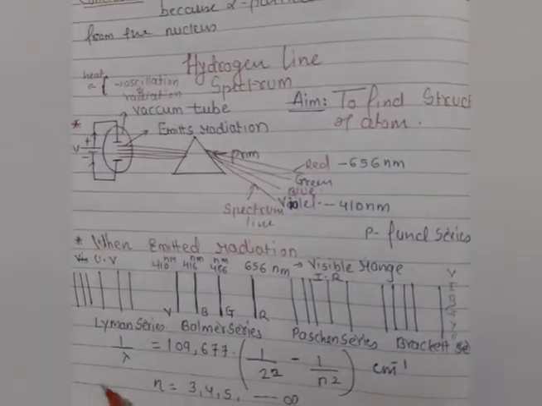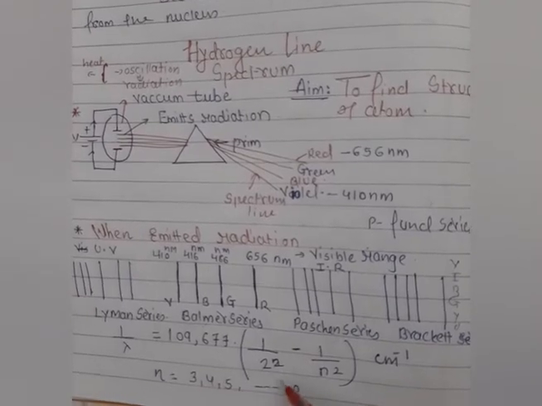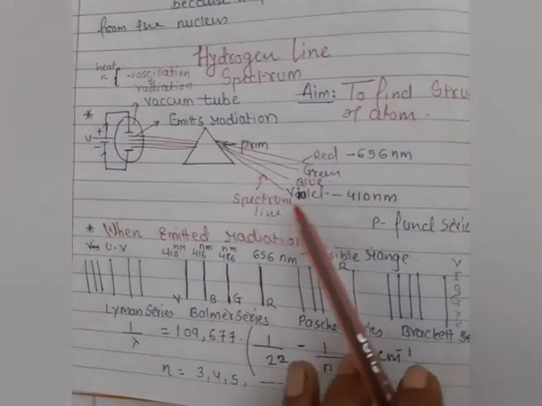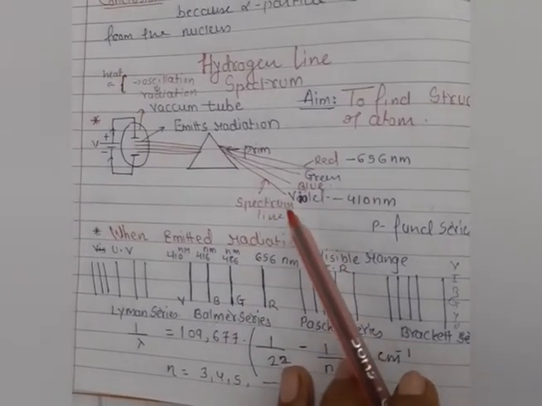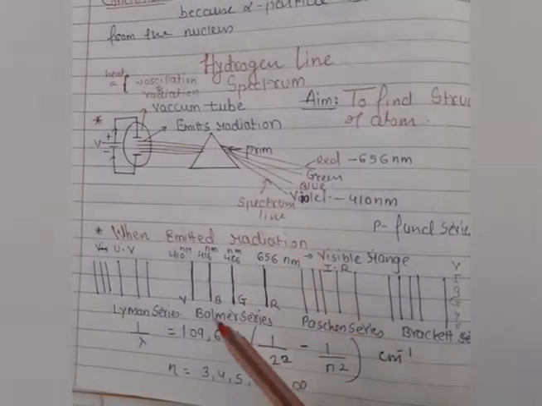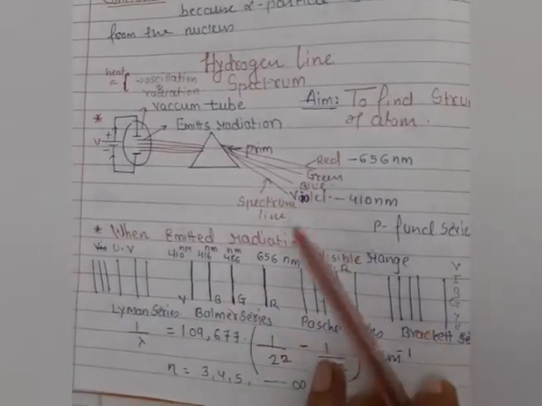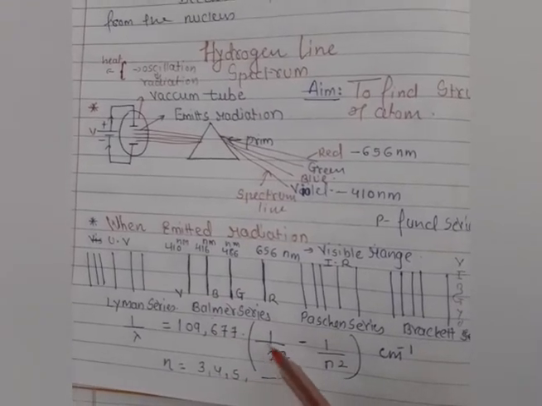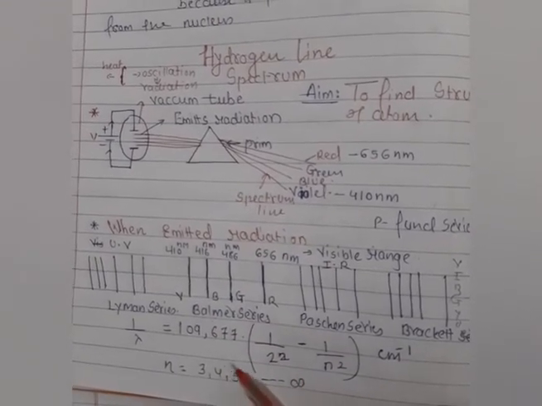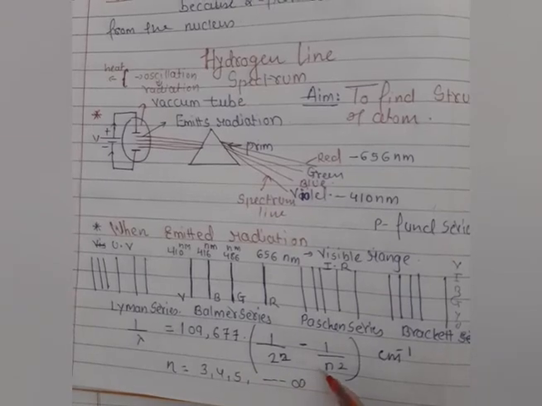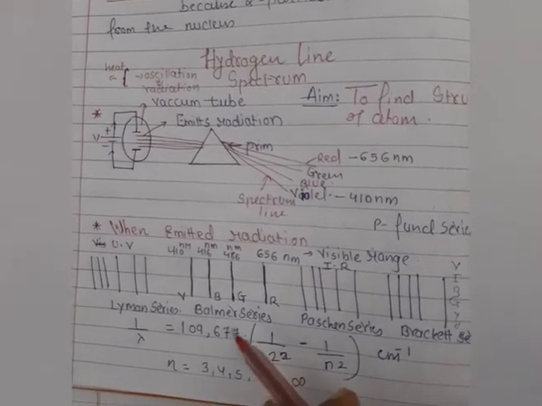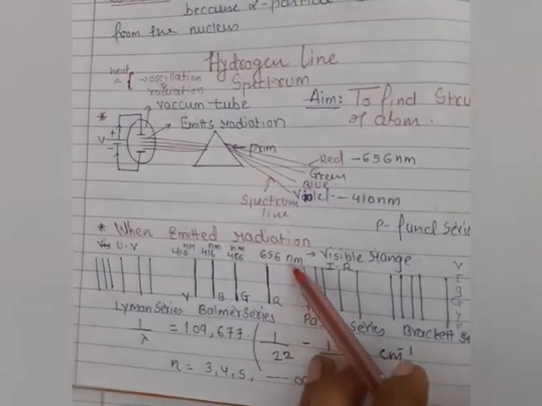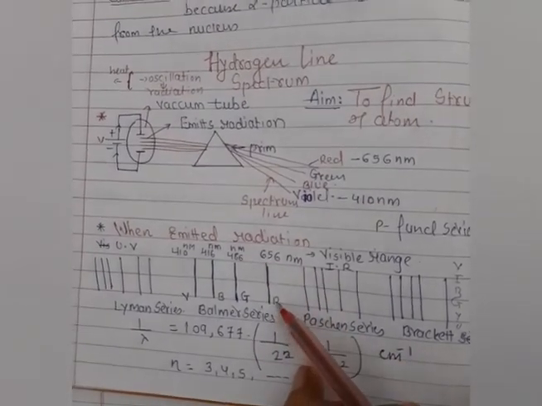When the scientist considered 3, 4, 5 and a large number of values, the scientist got so many spectrum lines, so many visible and invisible lights. But Balmer found the visible light observations after doing this experiment. So in this mathematical expression, when we substitute the value 3 in the place of n, after calculation we get a 656 nanometer wavelength, the red light.